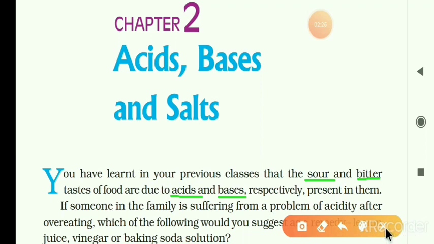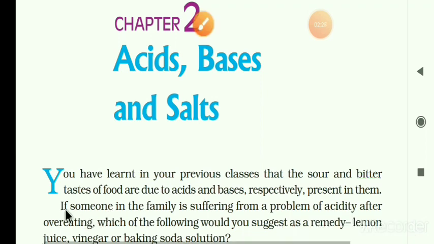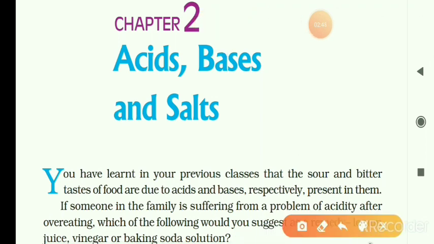Here, if someone in the family is suffering from a problem of acidity, whenever acidity is there, the stomach is paining after overeating, which of the following would you suggest as a remedy, as a treatment?